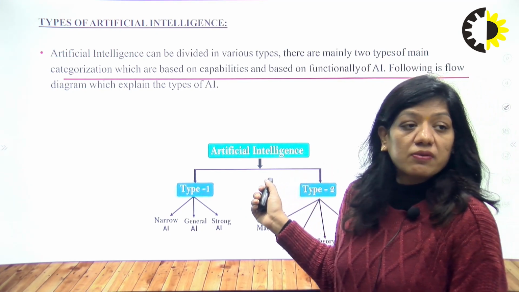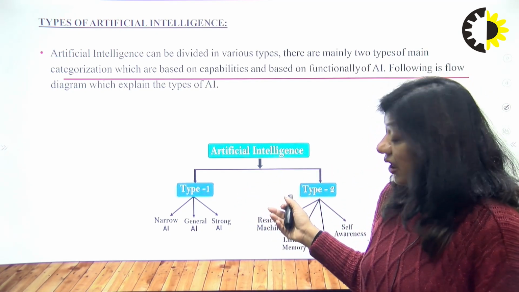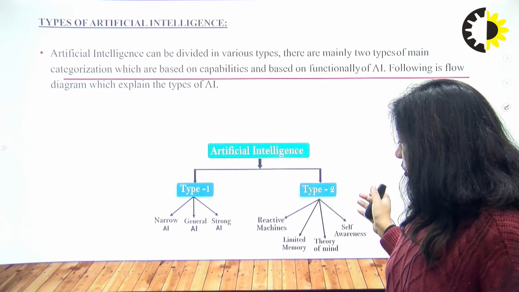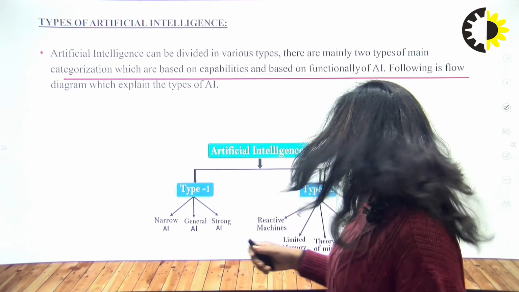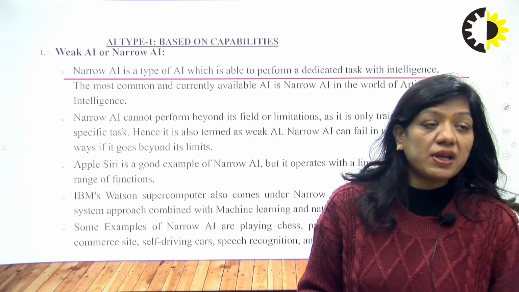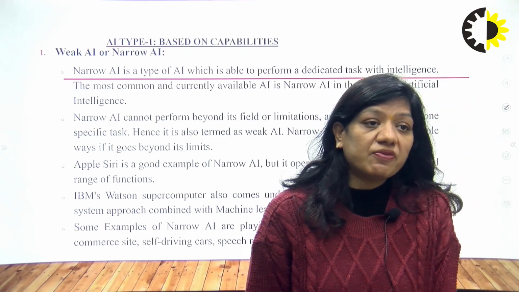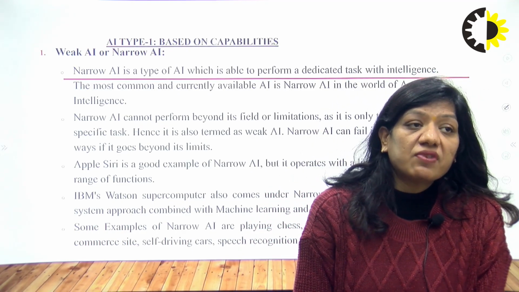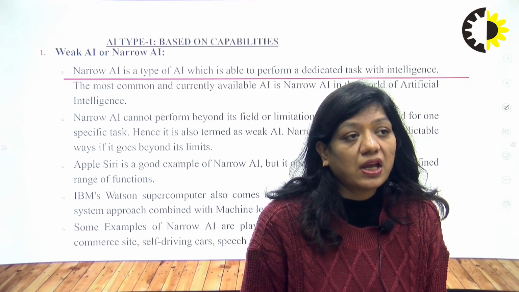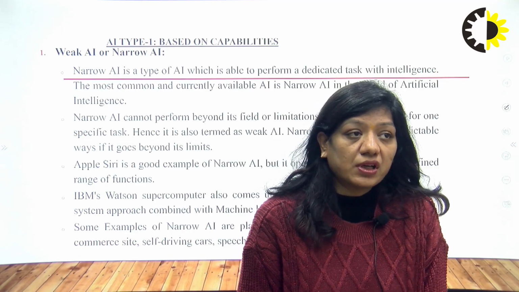In type 1, we have narrow AI, general AI, and strong AI. And in type 2, we have reactive machine, limited memory, theory of mind, and self-awareness. So type 1 AI is based on the capabilities. The first one is the narrow AI.